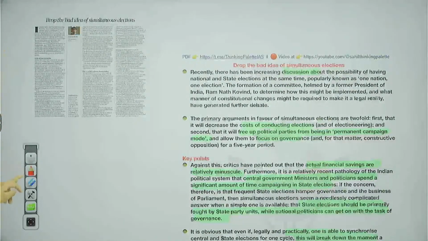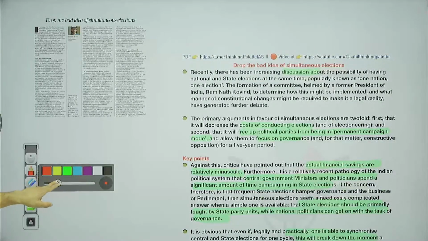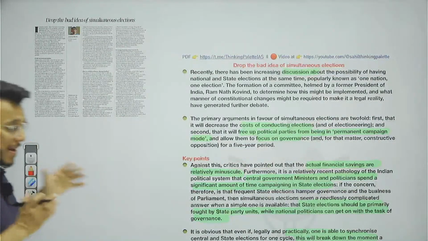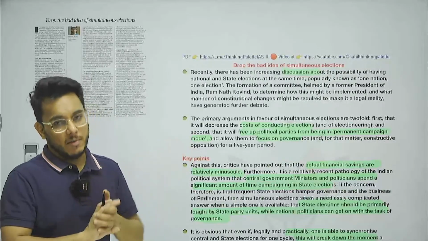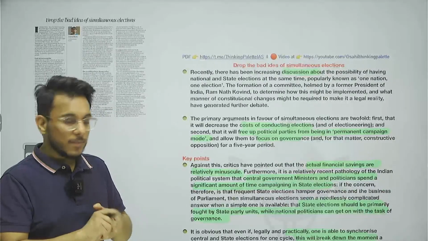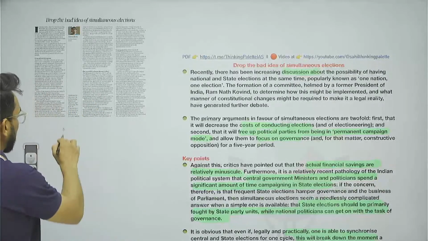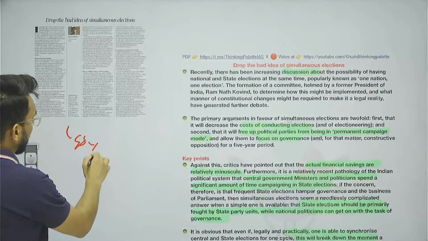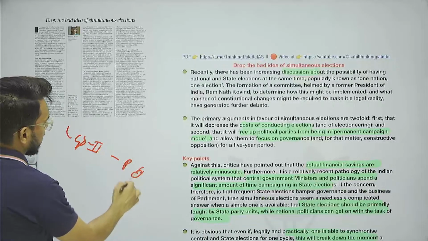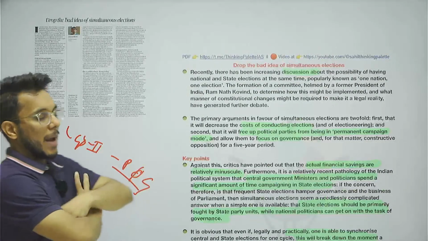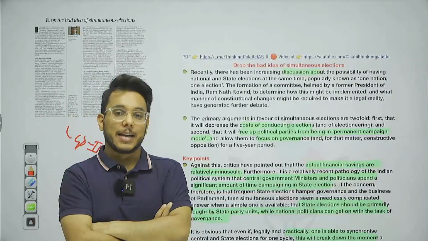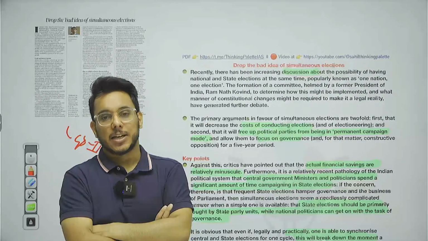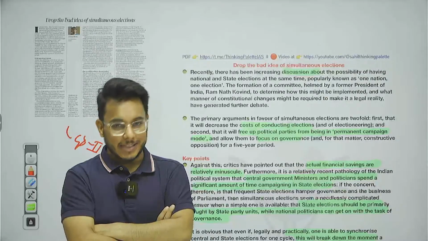Drop the bad idea of simultaneous election. Now guys, we have been discussing this idea almost every day in the past one week. This article we are going to see with respect to GS Paper 2, polity and governance. Basically, the Prime Minister has made the call for simultaneous election, which means that elections for Lok Sabha and state legislative assemblies need to be conducted at the same time.